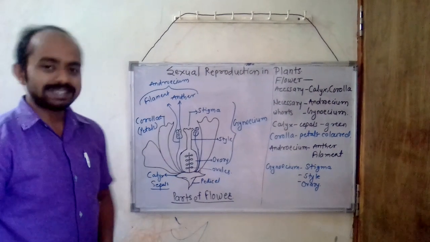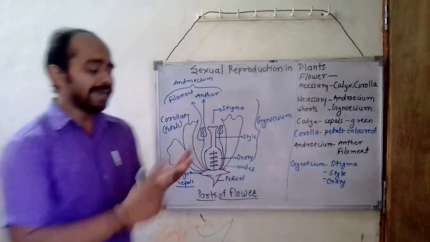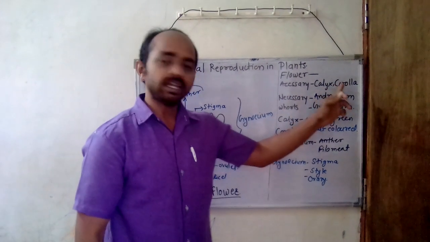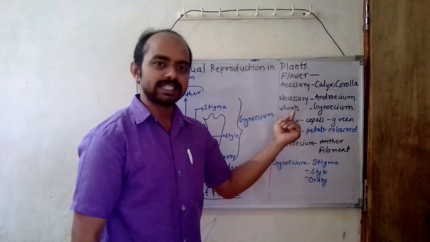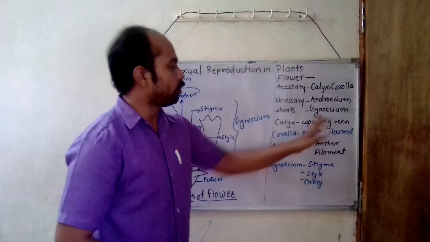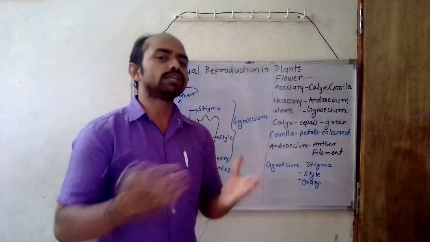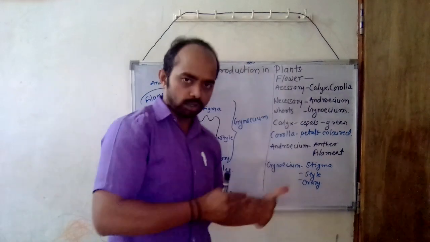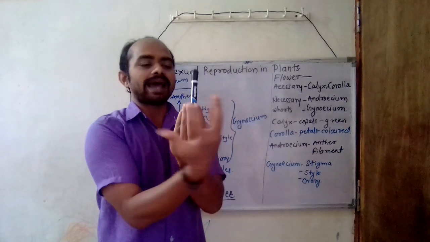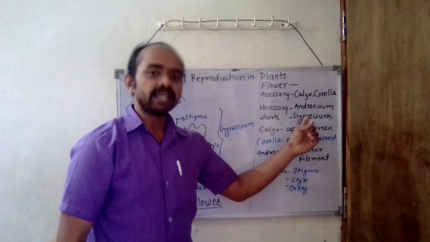A flower basically consists of accessory whorls and essential whorls. The accessory whorls are subdivided into calyx and corolla, and the essential whorls are androecium and gynoecium. Now, calyx and corolla are the accessory whorls because they protect the inner whorls. If these are the essential whorls, then calyx and corolla are like this, and they protect the inner whorls. Inner whorls means the essential whorls, that is, androecium and gynoecium.